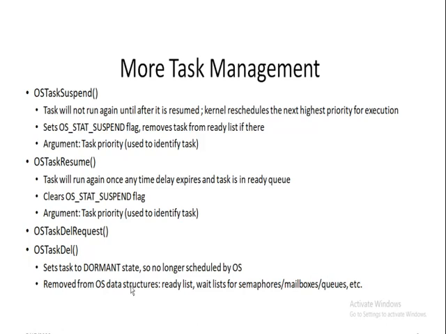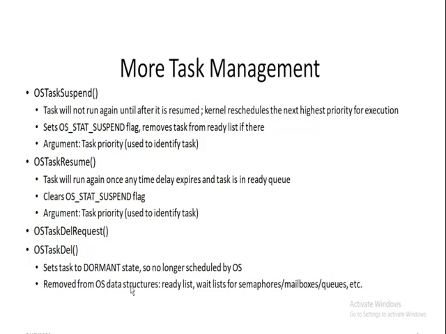For suspending a task, we use the OS task suspend function. It sets the OS stat suspend flag and removes the task from the ready list if it is there. The argument is the task priority, which is used to identify the task. To suspend or block a task from execution, we use OS task suspend. On task suspension, the kernel reschedules the next higher priority task for execution.